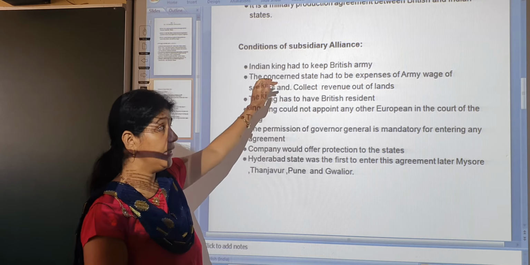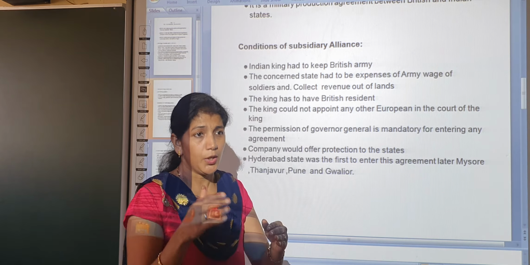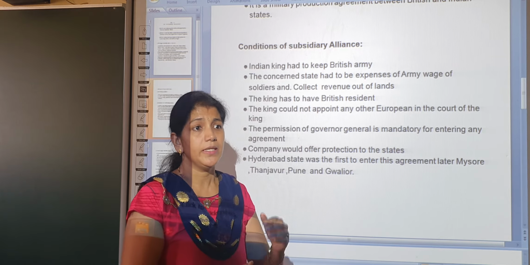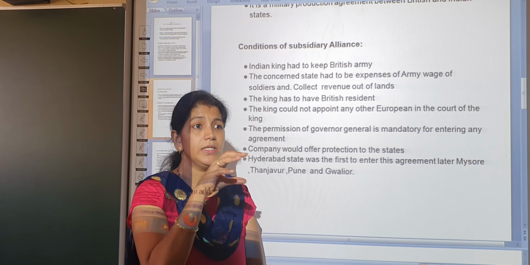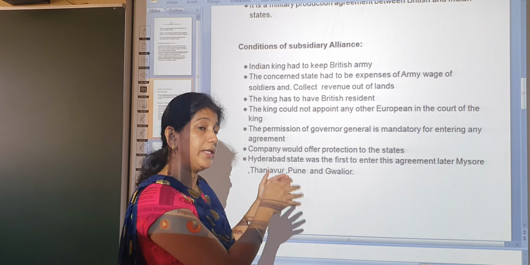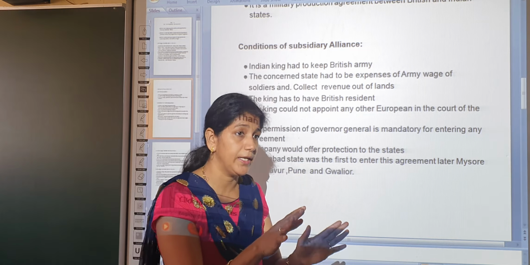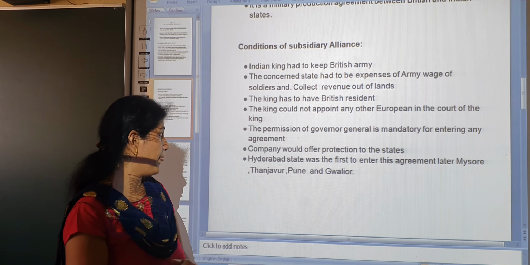And the next point, the company would offer protection to the states. According to this subsidiary alliance, the company also gave one offer. What is that offer? Any king accepting the subsidiary alliance, that country or that king would also be protected by the British army. It means the British army kept in that fort would help the king. That is one more condition of the subsidiary alliance.